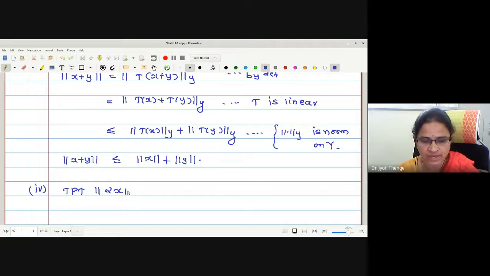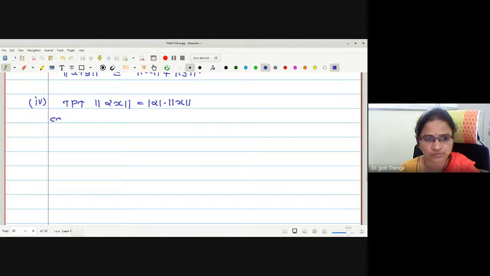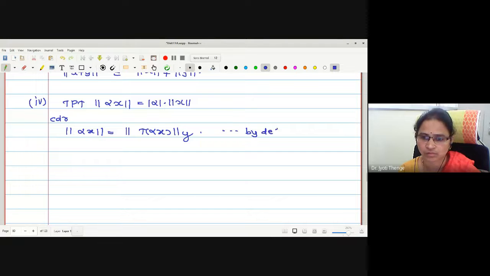Let us prove the last one then. Norm of alpha x. We wanted to prove mod alpha into norm of x. Consider norm of alpha x. As per the definition, this is norm y of T image of the corresponding vector. By definition. Now, norm y of T of alpha x. Let us use linearity first. Is it alpha Tx?